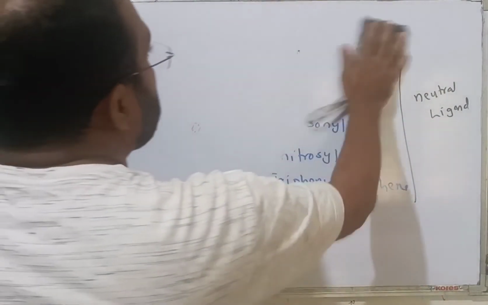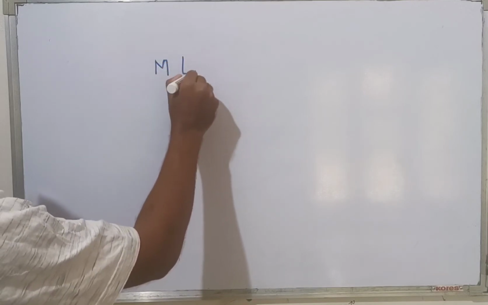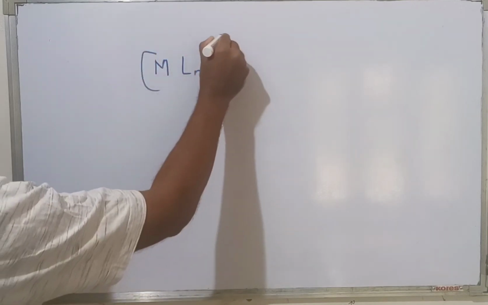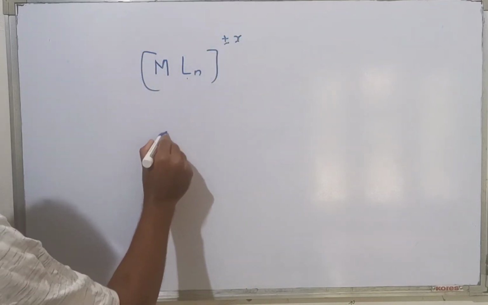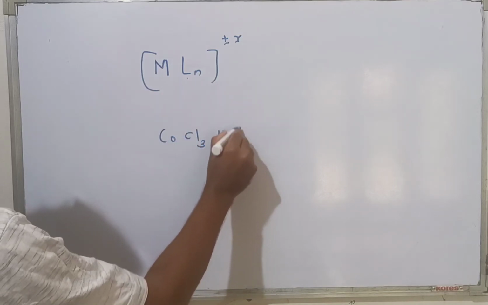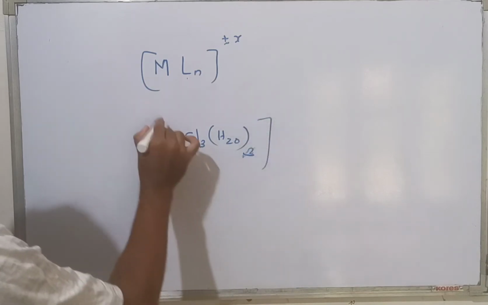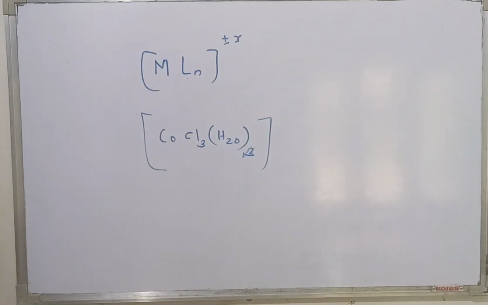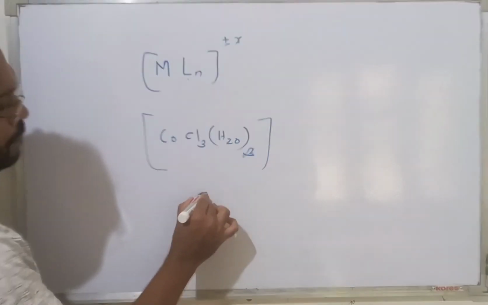Now, when you see a coordination compound like this, [MLn]^(±x), you should know the charge. Suppose you have [Co(Cl)3(H2O)6], a coordination compound. Here, chlorine's charge is -1.